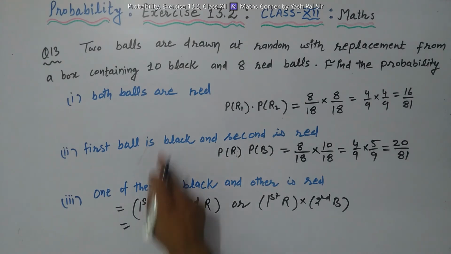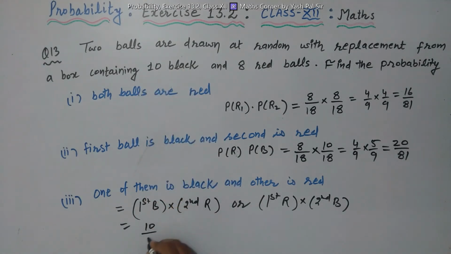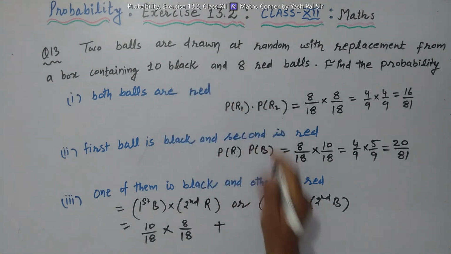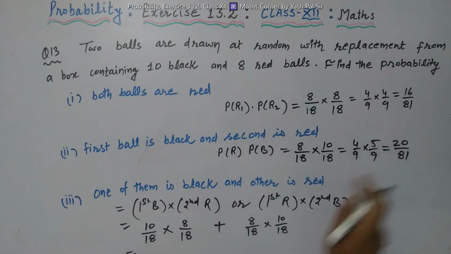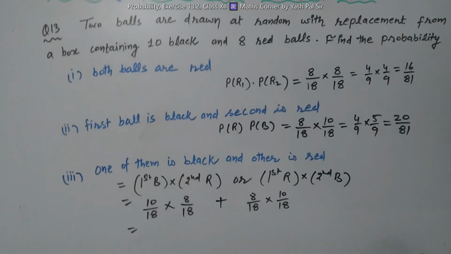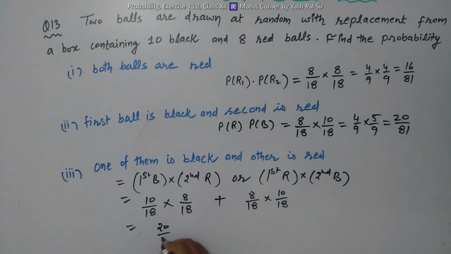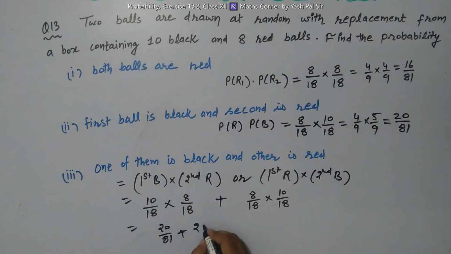First is black: how many black are there? 10 out of 18, into second is red, 8 red balls out of 18, or plus, first is red, 8 upon 18, into second is black, 10 out of 18. So we have calculated this: 20 upon 81 plus 20 upon 81, that is 40 upon 81 is the answer.